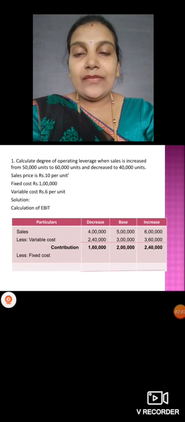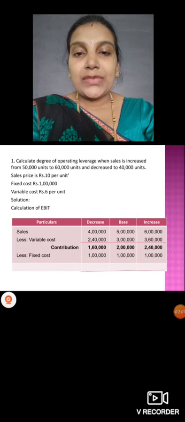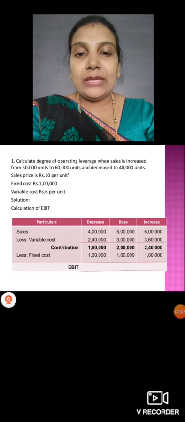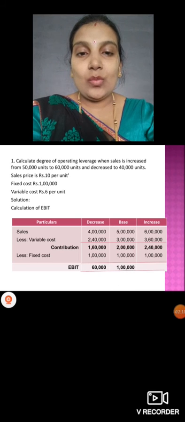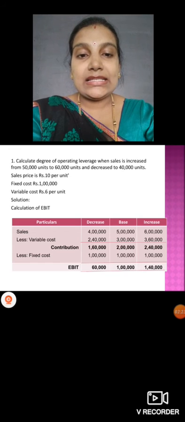Less fixed cost, how much do you have? 1 lakh in all the situations. So we'll get EBIT, earning before interest and tax, 60,000, 1 lakh and 1,40,000 here. For decrease you should consider 40,000 units, for base 50,000 units, for increase 60,000 units.